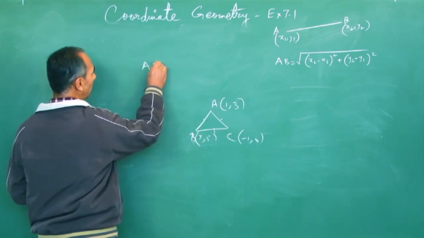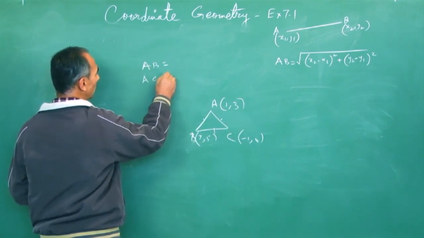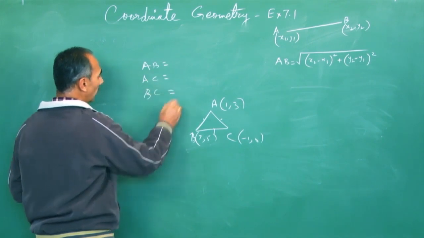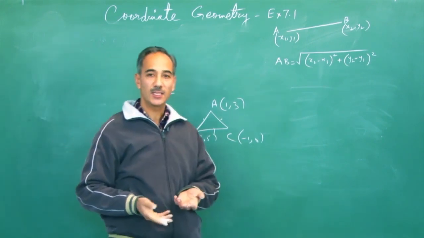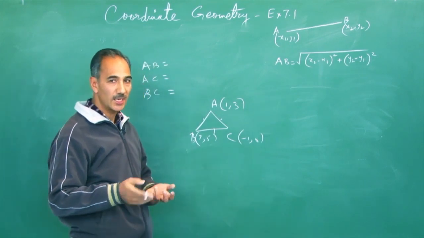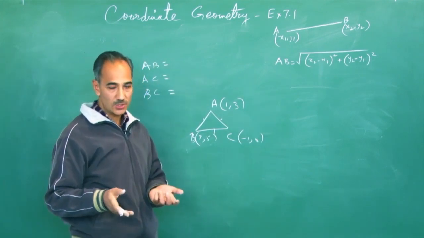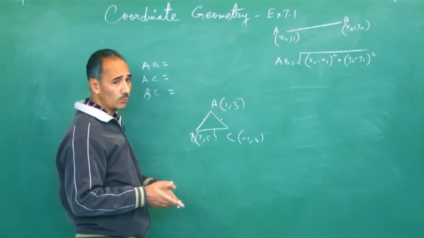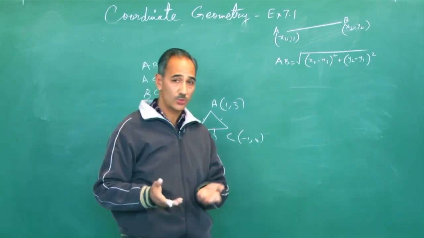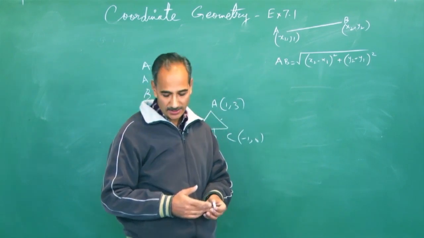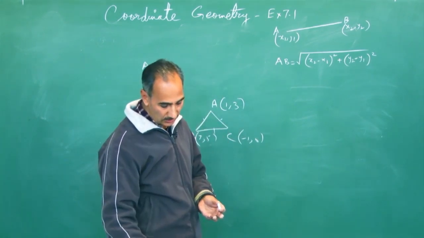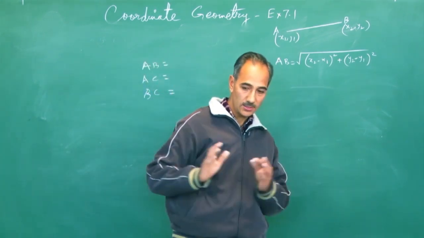That means you will find length AB, length AC, and length BC. It's quite obvious. If all 3 lengths are equal, it's equilateral. If all 3 are unequal, it's scalene. If out of these 3, 2 are equal, it's an isosceles triangle. And if the square of one length is equal to the sum of the squares of the other 2, then it's a right angle triangle. This is all about triangles.